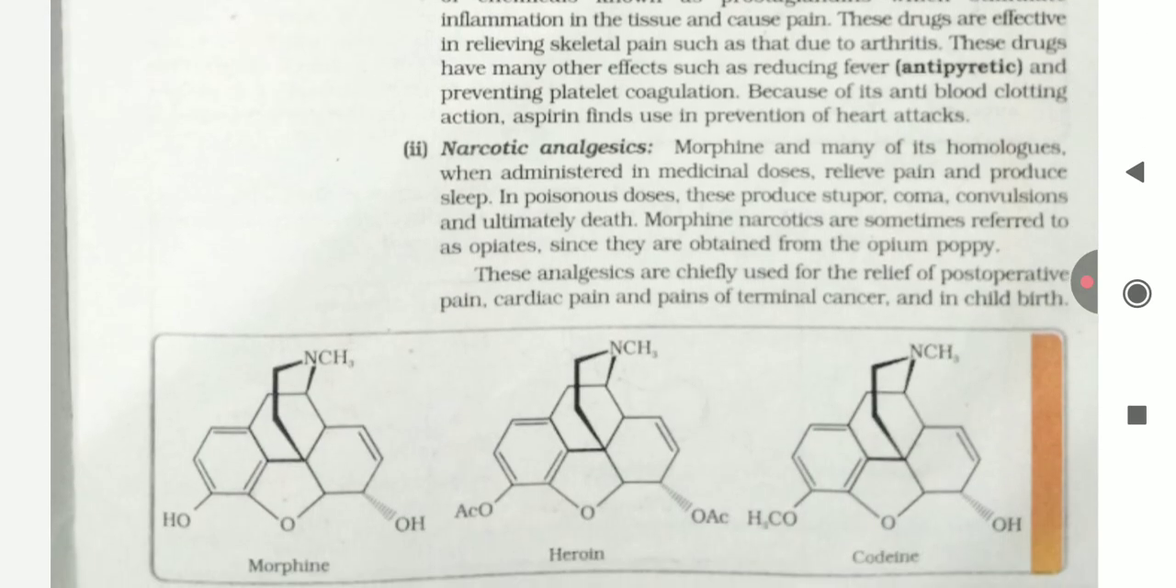Second, narcotic analgesics. Morphine and many of its homologues, when administered in medical doses, relieve pain and produce sleep. In poisonous doses, these produce stupor, coma, convulsions, and ultimately death. Morphine narcotics are sometimes referred to as opiates since they are obtained from the opium poppy. These analgesics are chiefly used for the relief of post-operative pain, cardiac pain, and the pain of terminal cancer and in childbirth.